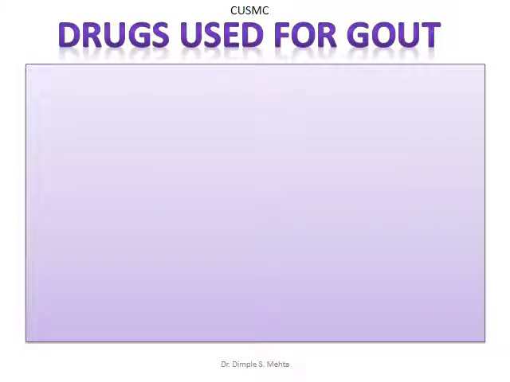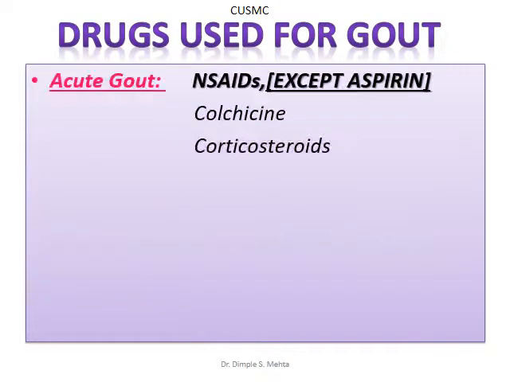Drugs used for gout: as we have already seen, there may be a case of acute gout or chronic gout. For acute gout, NSAIDs are the drug of choice except aspirin. Before NSAIDs were invented, colchicine was considered the drug of choice, and for those patients who are not responders to either NSAID or colchicine, the last resort drug is obviously corticosteroids.